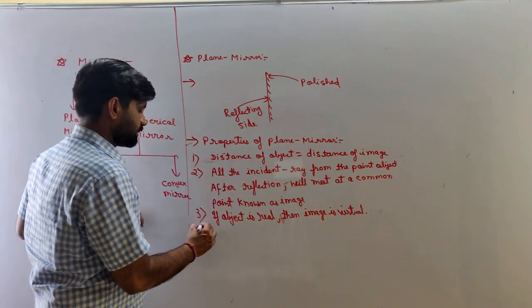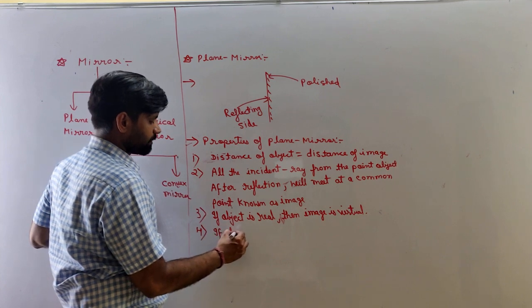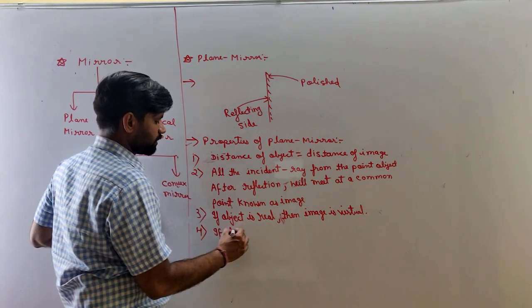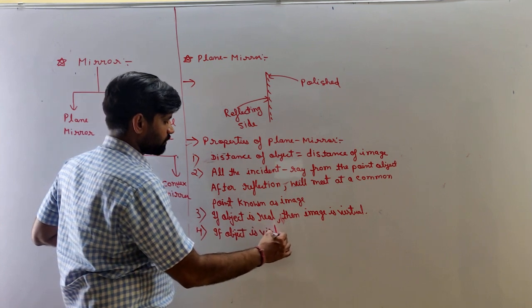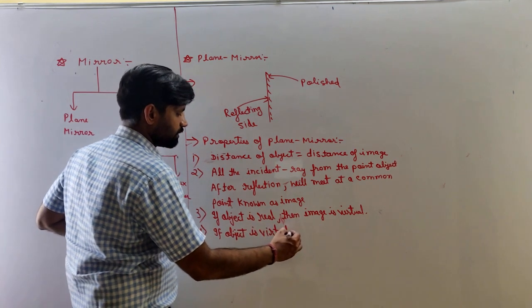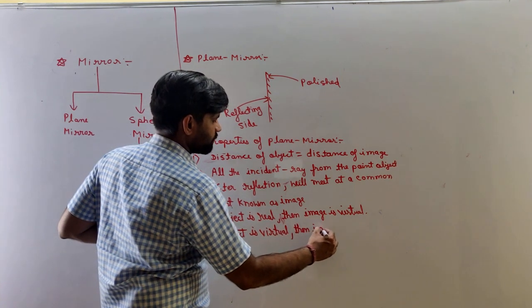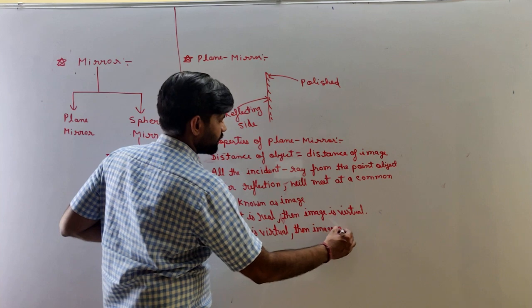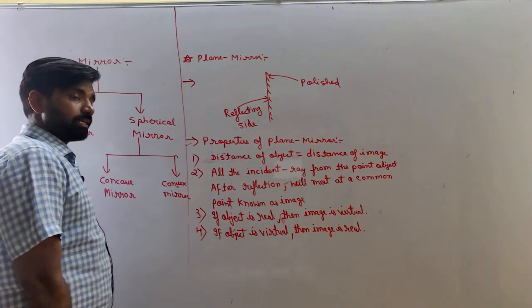Next property is if object is virtual, then image is real. Easy. Understand?